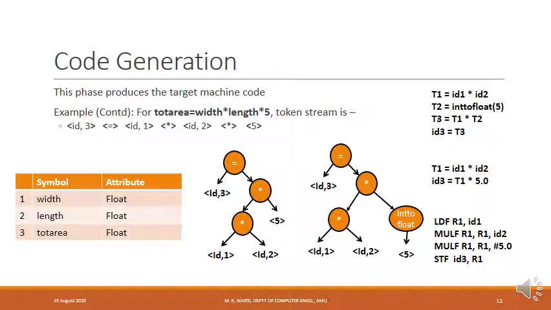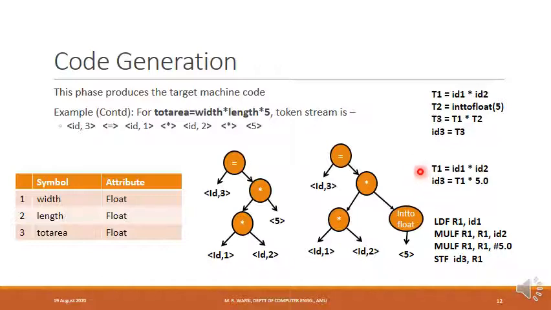Next phase of the compiler is the code generation phase. In this phase of the compiler, we produce a target machine code. This is the 3-address code that we have obtained in the previous phase, that was a code optimization phase. So this 3-address code is converted to the target machine code.